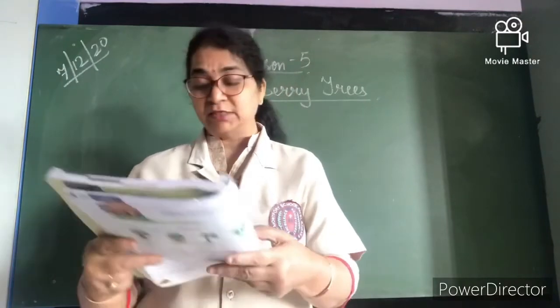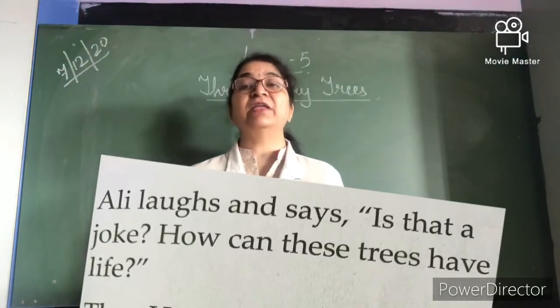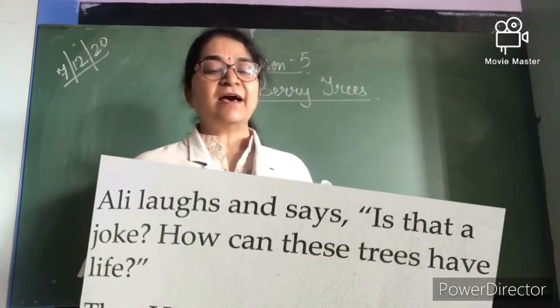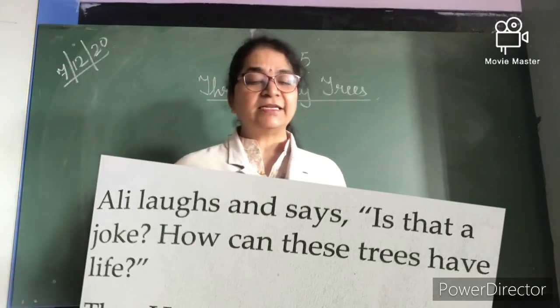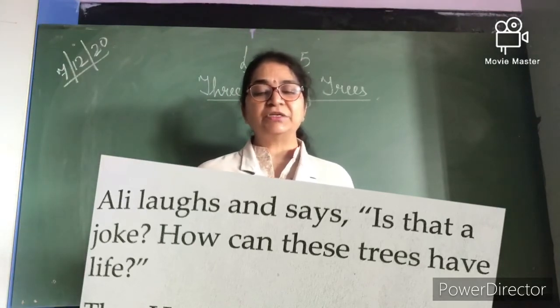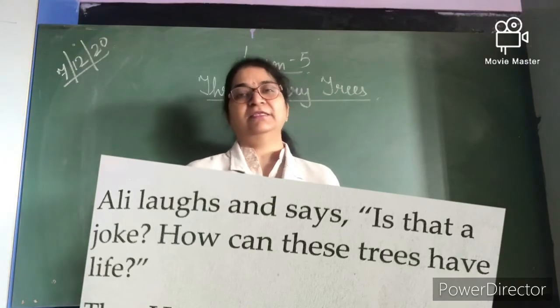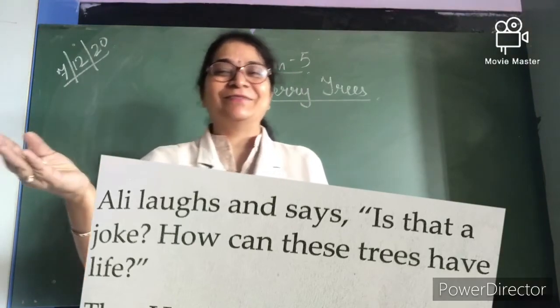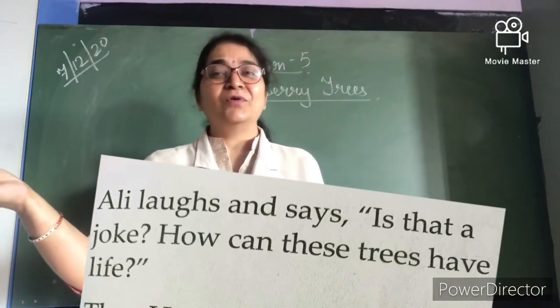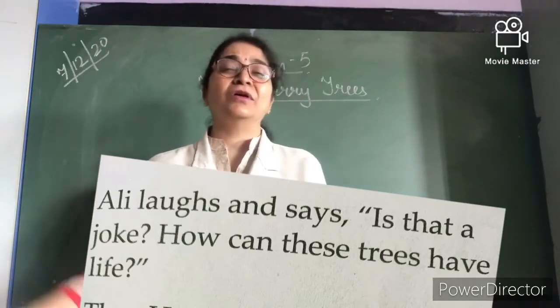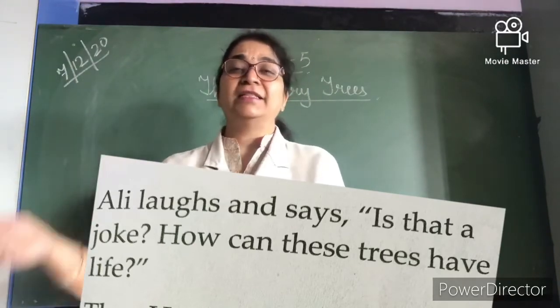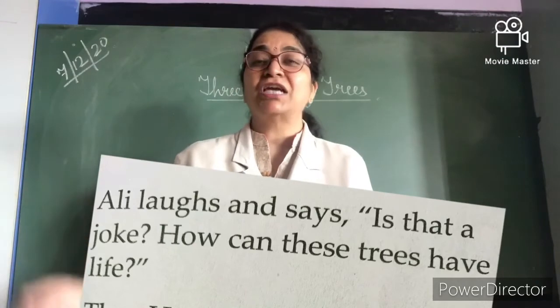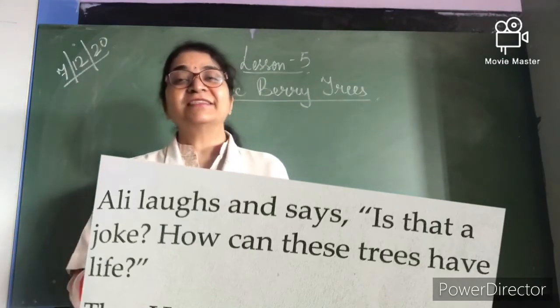Now come to the next page, page number 37. Ali laughs and says, "Is that a joke? How can these trees have life?" Ali says, "What a joke. How can these trees have life? They don't say anything, let us throw stones, let us do anything. They will not do anything. They will not shout. They will not scream. What is this girl telling?"